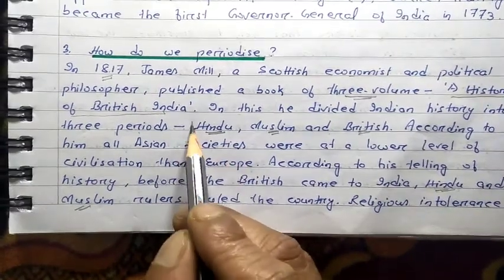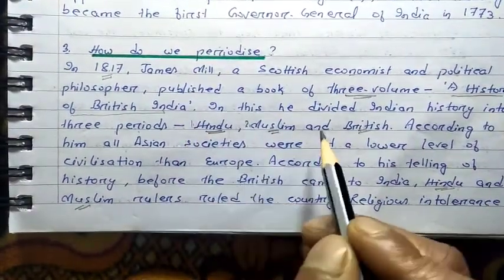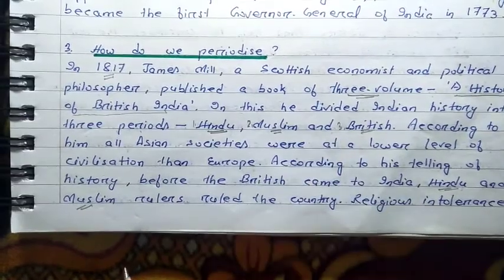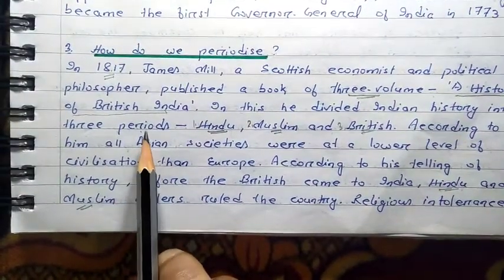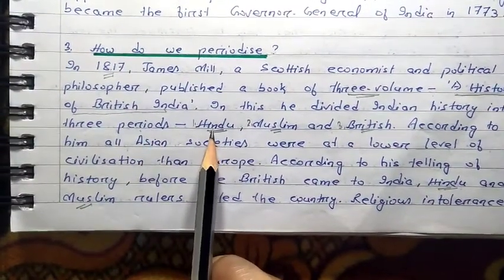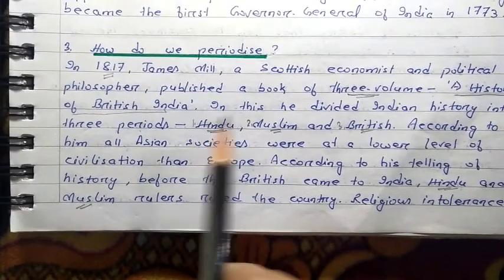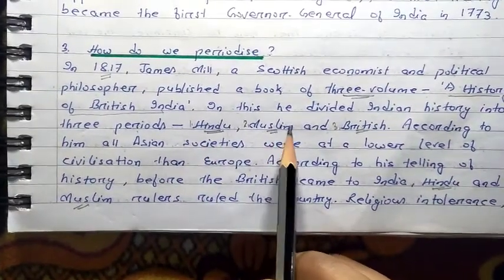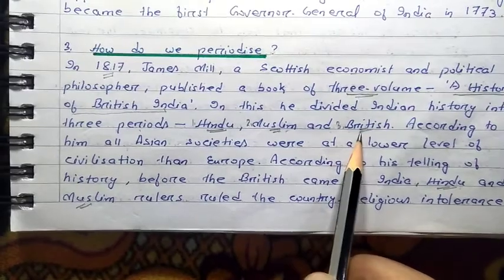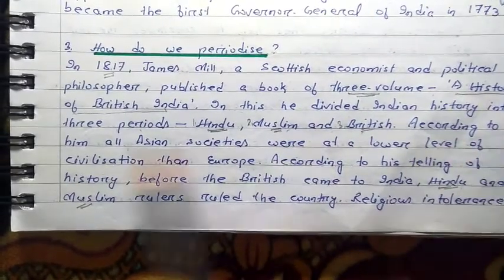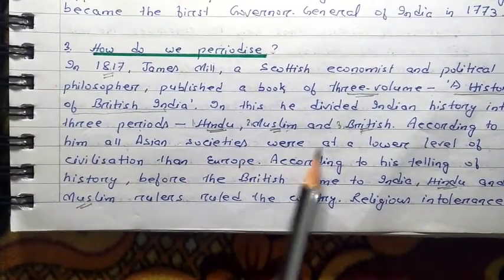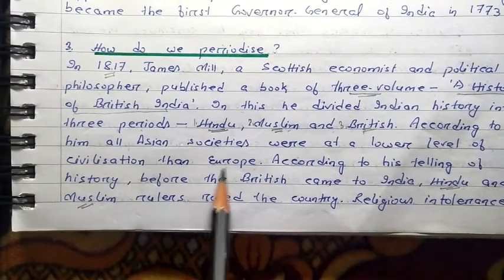The three periods were Hindu, Muslim and the British. That means according to him, India was ruled by the Hindus first. After the Hindus, the Muslim rulers came to India, and after the Muslims came the British. According to him, all Asian societies were at a lower level of civilization than Europe.